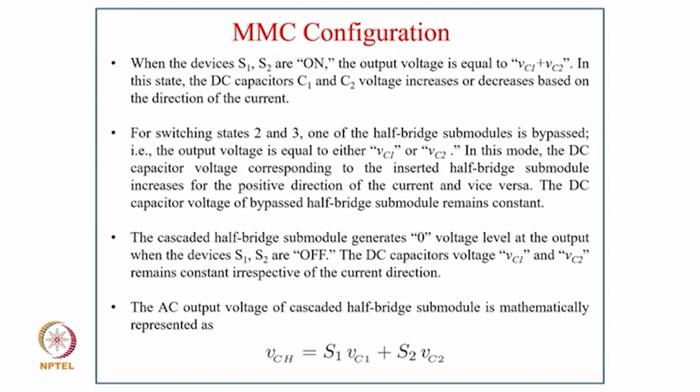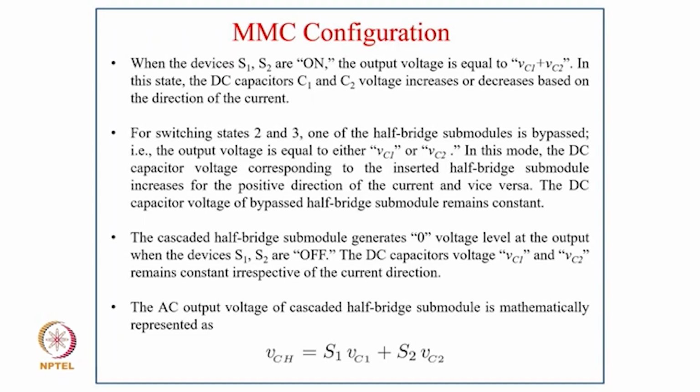In this mode, the DC capacitor voltage corresponding to the inserted half bridge submodule increases for the positive direction of the current and vice versa, and the DC capacitor voltage of the bypassed half bridge submodule remains constant. The cascaded half bridge submodule generates the 0 volt level at the output when the devices S1 S2 are off.